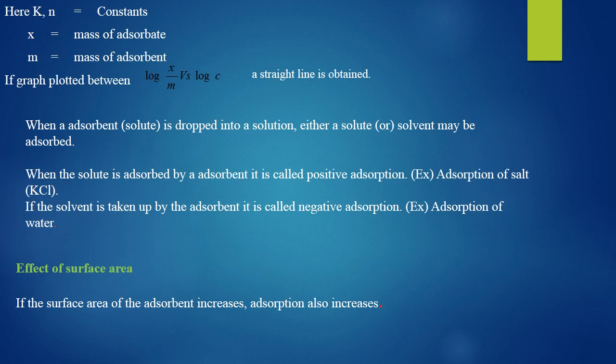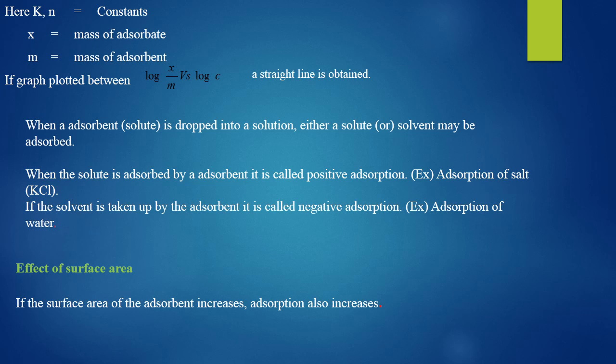When an adsorbent is dropped into a solution, a solute or solvent may be adsorbed. When the solute is adsorbed by an adsorbent, it is called positive adsorption. If the solvent is taken up by the adsorbent, it is called negative adsorption, for example the adsorption of water. This means that the extent of adsorption of a substance from the solution depends upon the temperature as well as the concentration of the solution.